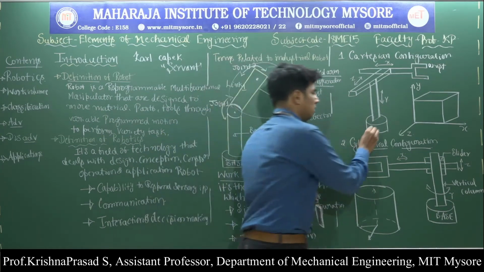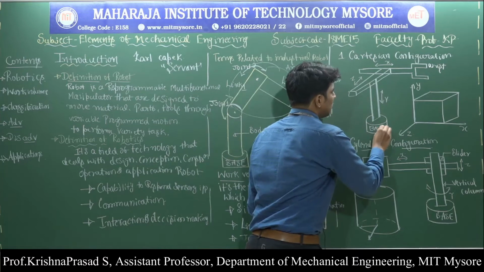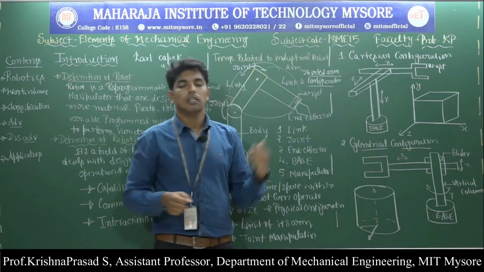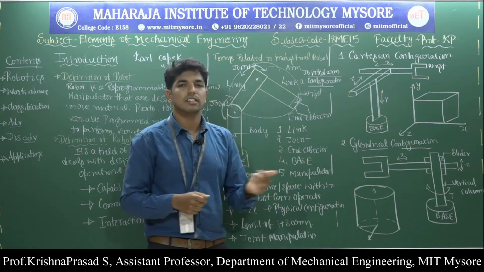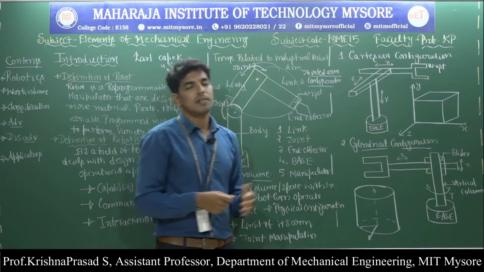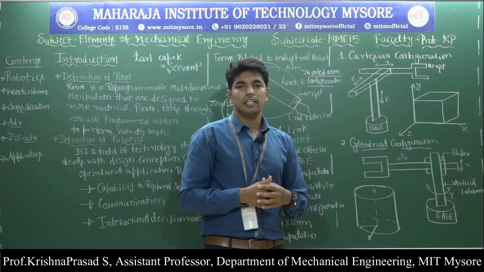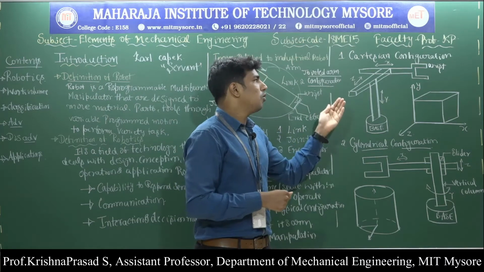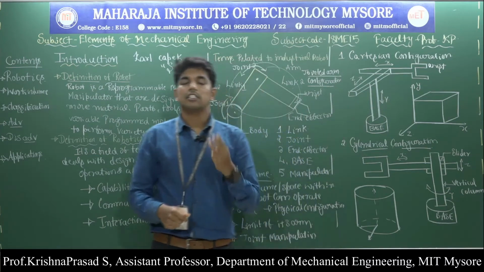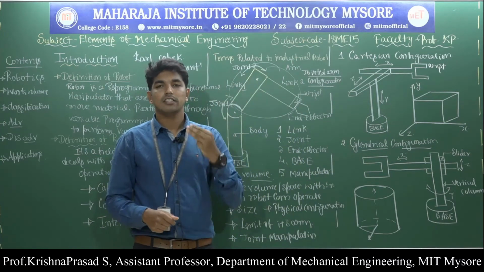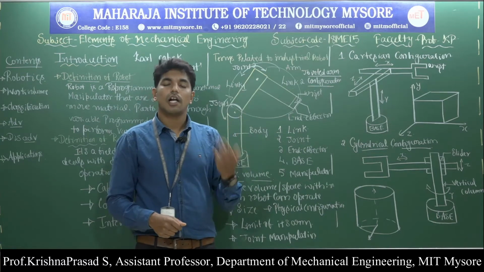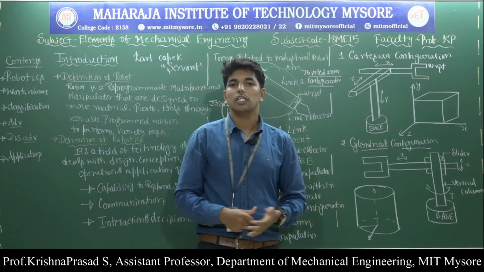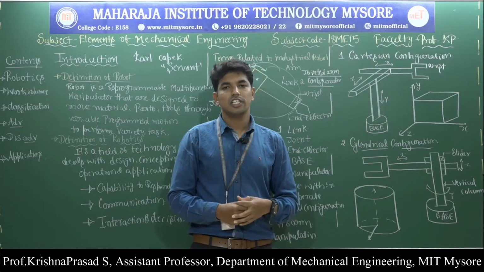So what is meant by the Cartesian configuration robot? The motion of this kind of robot traces a rectangular workspace. That's why it is also called the rectilinear robot. And these robots have 3 perpendicular sliding joints along the x, y and z directions. That's why the Cartesian configuration robot is also called the x, y, z robot.